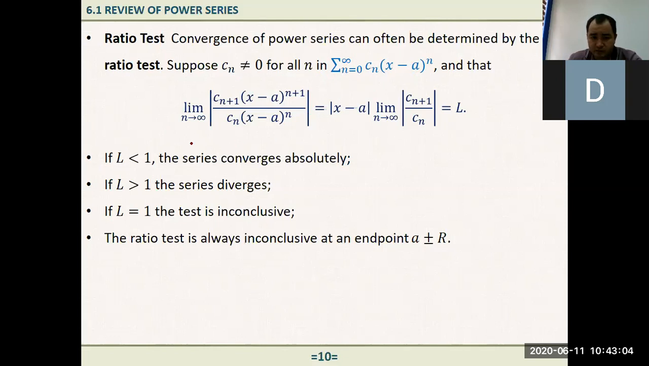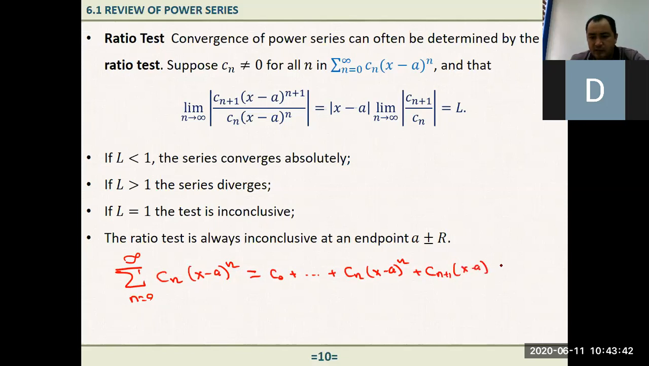The ratio test says that, let me just write this: sigma n equals 0 to positive infinity, c sub n, x minus a to the power n, right? If n is 0, here we have c sub 0, plus dot dot dot, continue. If it is equal to n, here we have c sub n, x minus a to the power n. The next term is c sub n plus 1, x minus a to the power n plus 1, and it continues, right?